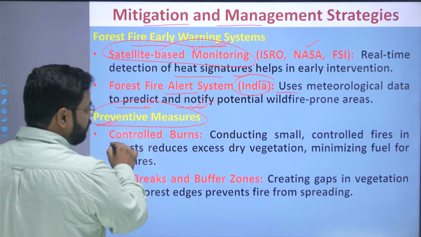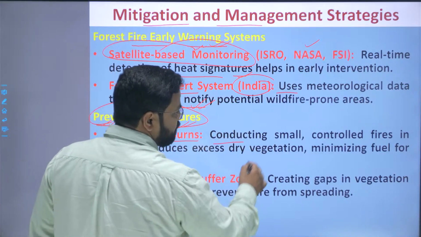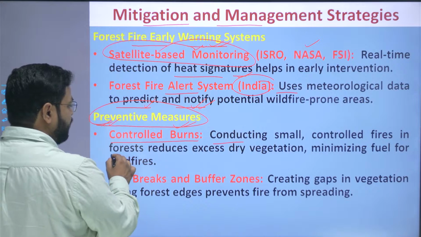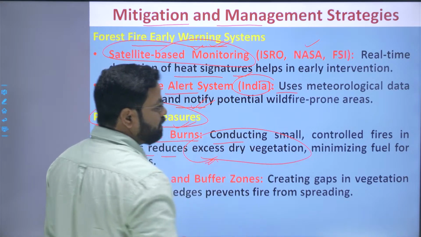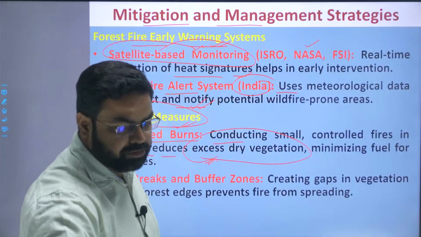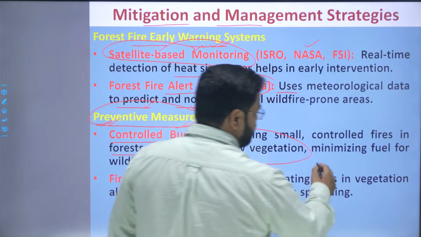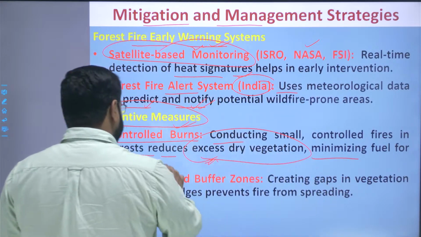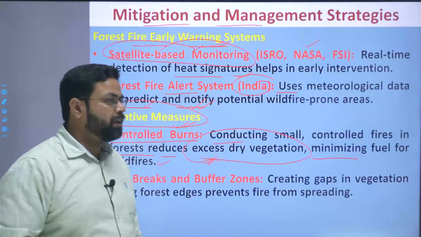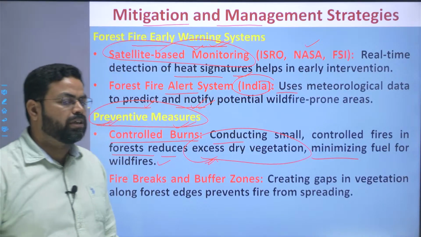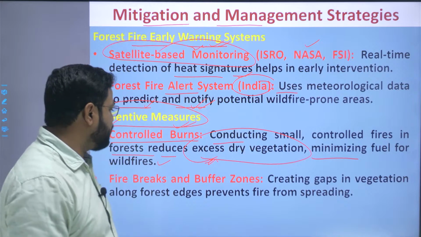Next are the preventive measures. Controlled burns: conducting small and controlled fires in the forest to reduce the excess of dry vegetation. Basically that proves to be the fuel for this region, and forest fires can be minimized by reducing the availability of the fuel in this region.